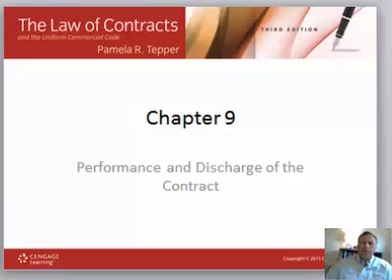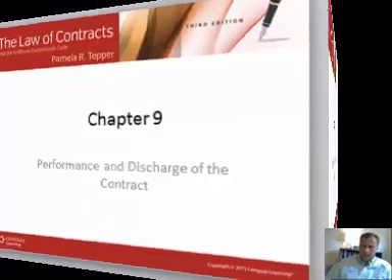Oftentimes with contracts we see conditions to performance, things that have to happen before, during, or after that trigger one or the other party's performance under the contract. A condition that qualifies the contractual obligation of a party is called a condition precedent, a concurrent condition, or a condition subsequent, and they can be express or they can be implied. Each type of condition bears on a party's contractual obligations under this binding agreement that we now have. So let's take a look at each one of these.